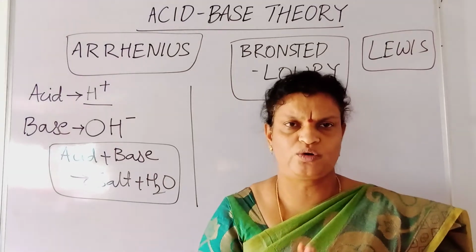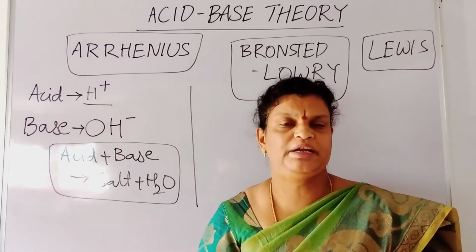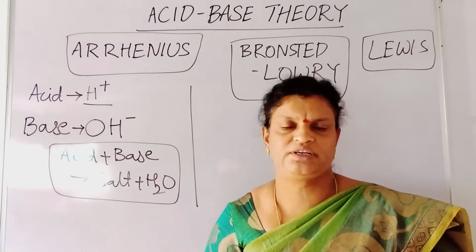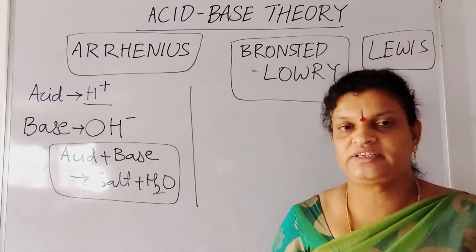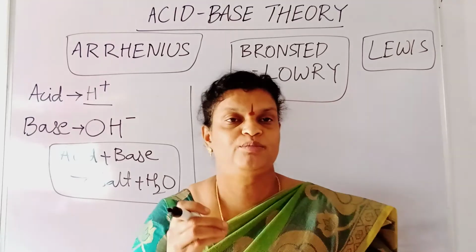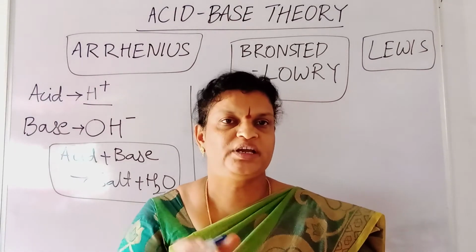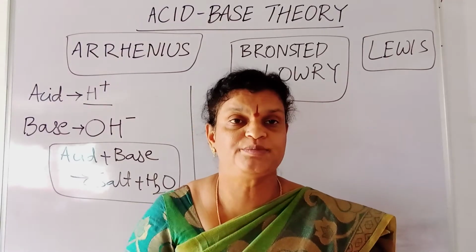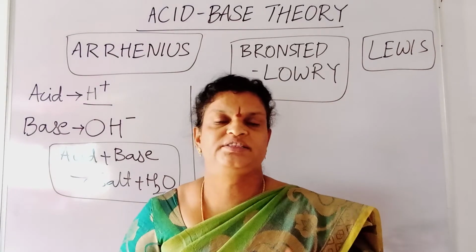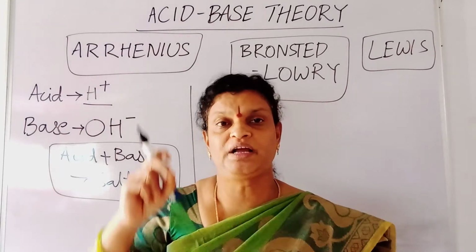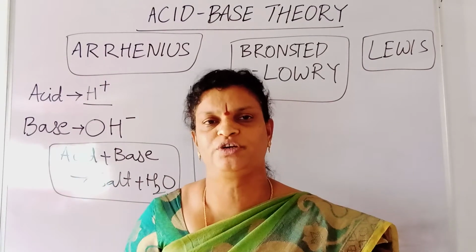Acid examples: hydrochloric acid, sulfuric acid, phosphoric acid. Base examples: sodium hydroxide, magnesium hydroxide, calcium hydroxide and so on. But this theory was unable to explain the acidic nature and basic nature of some more substances which are unable to produce any H plus ion. As I was saying, ammonia. Ammonia is basic in nature. How is ammonia basic in nature? It's not explained here because it doesn't produce any H plus ion or any OH minus ion. But if you take ammonium hydroxide, it is a base according to Arrhenius because it is able to produce OH minus ion.